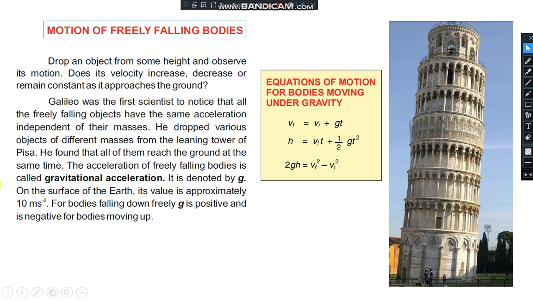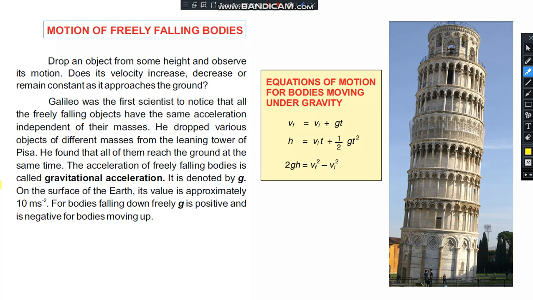Motion of freely falling bodies. When we look in history, there are many scientists who worked to understand the motion of freely falling bodies, but the most prominent scientist with an immense amount of work in this field is Galileo. Galileo was the first scientist to notice that all objects falling freely have the same acceleration independent of their masses.